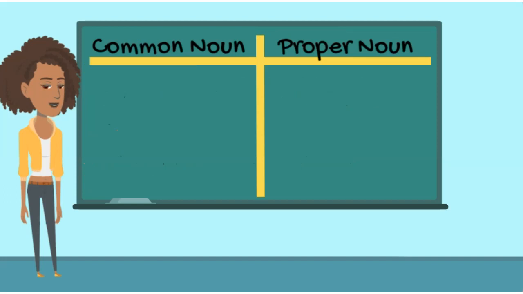Let's take a look at a few examples of each. Remember, common nouns name general things, and proper nouns name specific things. An example of a common noun is the word teacher. That could be any teacher. But if you use the proper name Mr. Bryant, then that names a specific teacher. Another common noun example is a car.